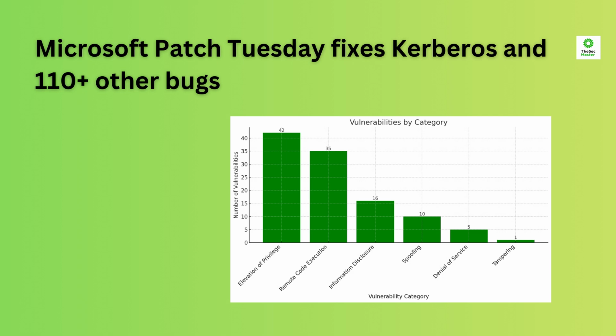Implement least privilege for service accounts to reduce DMSA abuse, monitor Kerberos ticket requests for anomalies, and consider disabling legacy authentication protocols. Given the scope of this drop, test updates on non-production systems to avoid breaking business-critical services, but don't delay. Attackers already have POCs for several bugs.